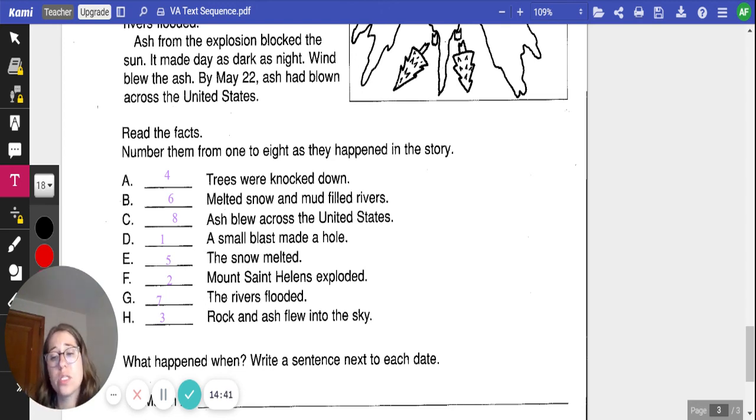If you had any difficulty with that, try thinking about the connections that you can make. So we know that the snow melted. After that, we know that melted snow probably filled the rivers. So when authors are putting things into text sequence, they're trying to put them in order to better help you understand something.